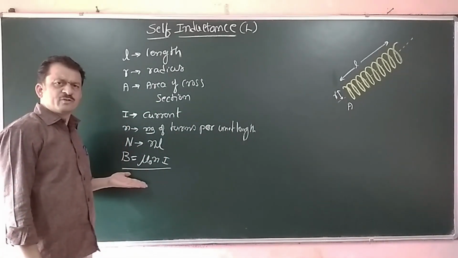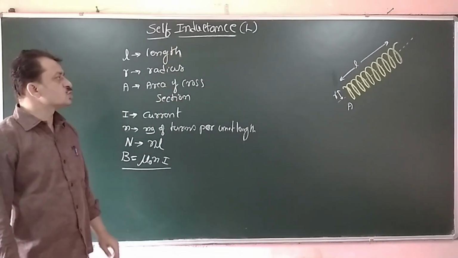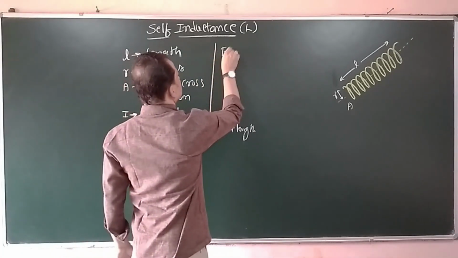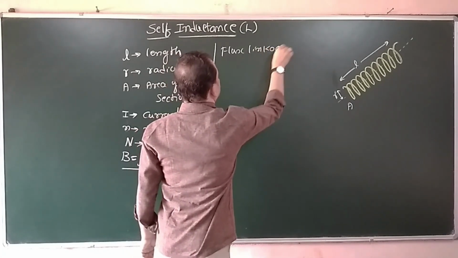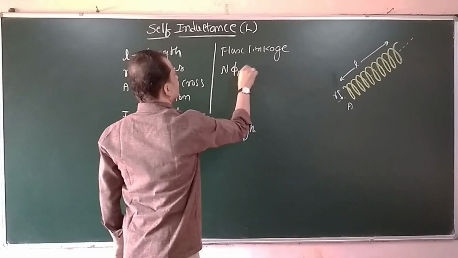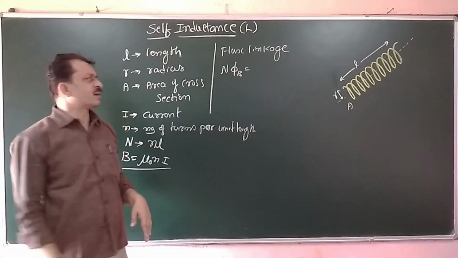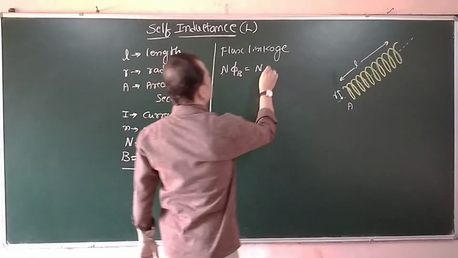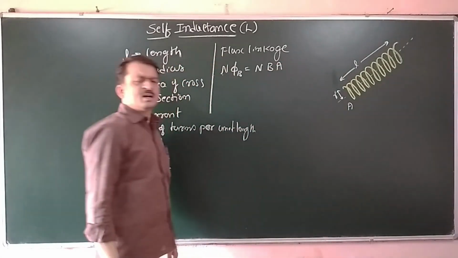This produced magnetic field is linked with each and every turn of the solenoid. Therefore, the flux linkage is N into phi B. Phi B is the magnetic field multiplied by the area vector.